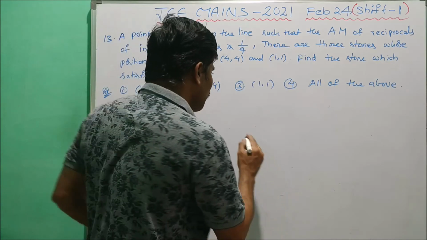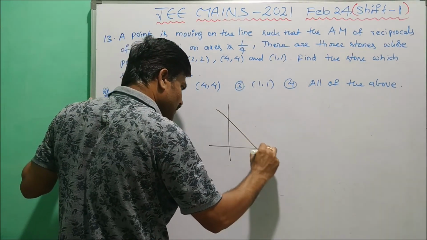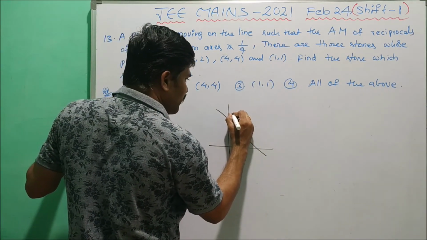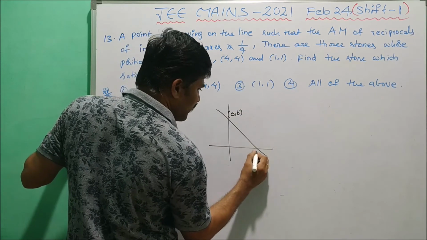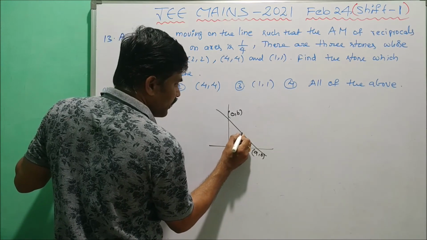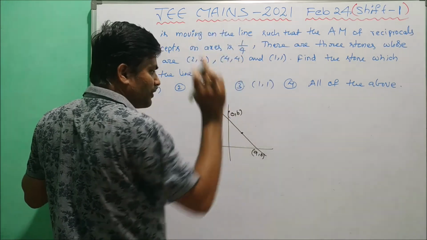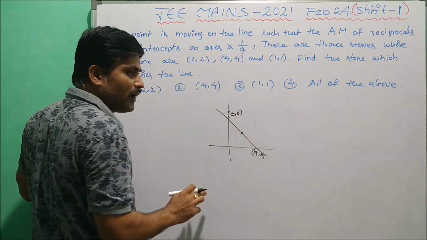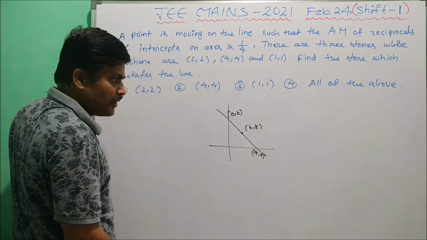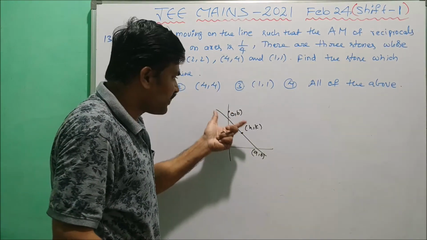Now here, first of all we have to take one diagram. One line intersects both the coordinate axes. Let this be (0, b), this is (a, 0). Now here, one point is already moving, which is in the position (2, 2), (4, 4), (1, 1). Let us take that the x coordinate and y coordinate are always equal. Let it be taken as some (h, k). Clearly, a and b are the intercepts of the line.